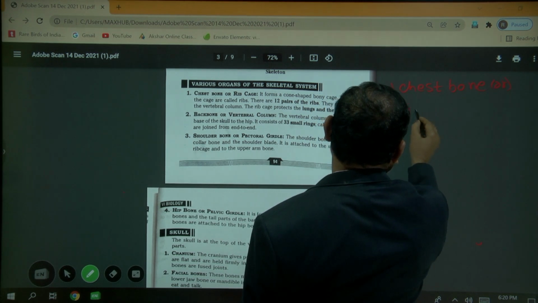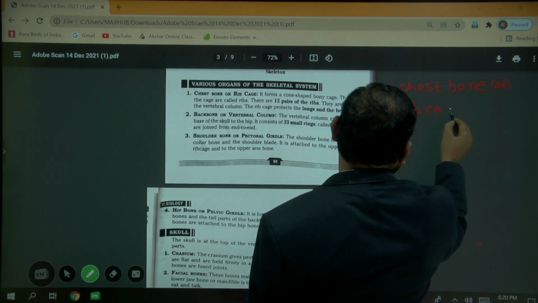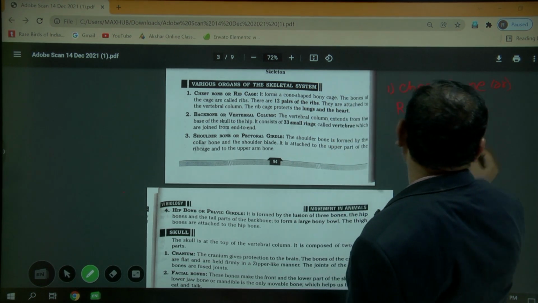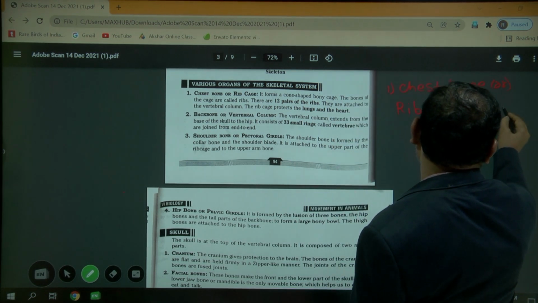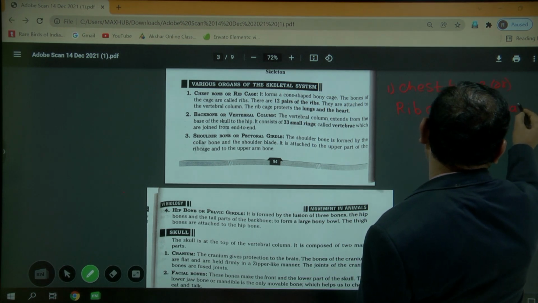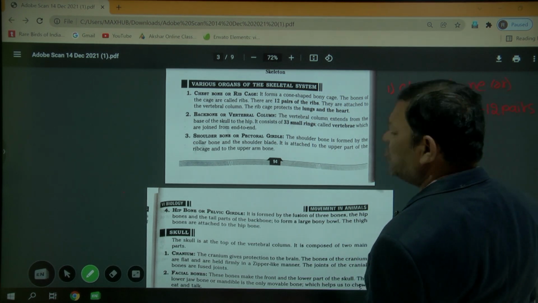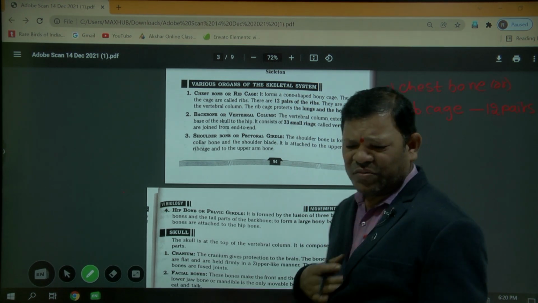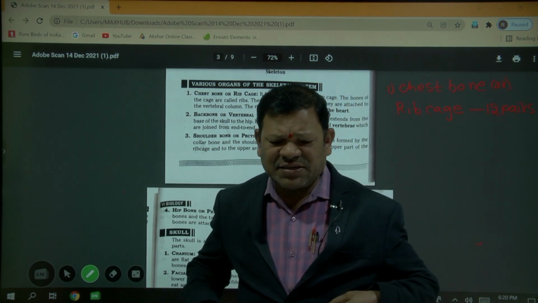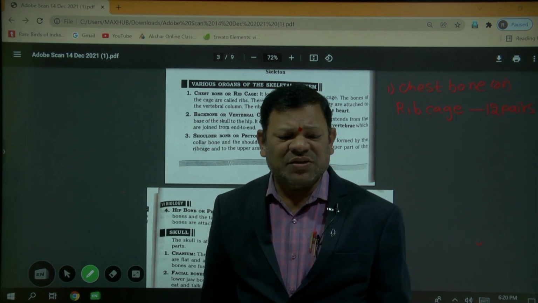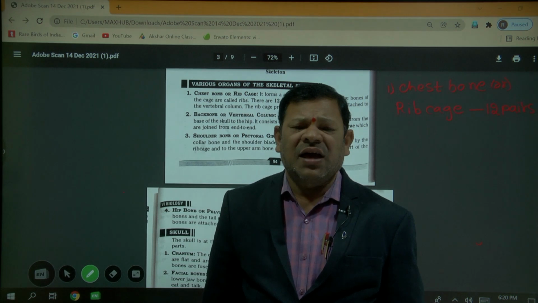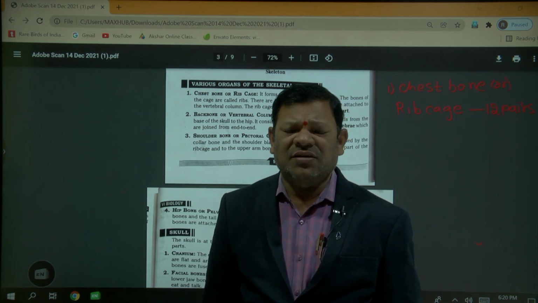Rib cage. Okay, how many ribs are present? 12 pairs of ribs. So that means, especially in our human body, this side 6, this side 6, total 12 pairs of ribs are present. Ribs protect the heart and lungs.